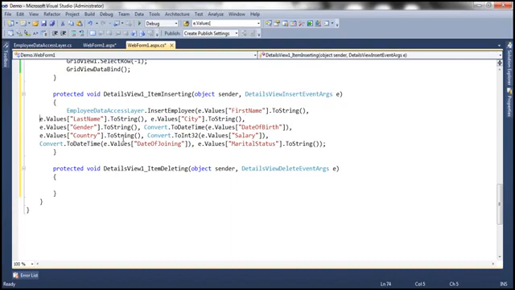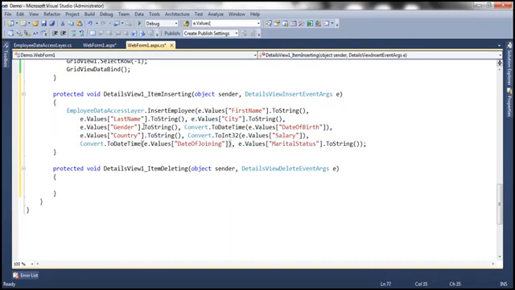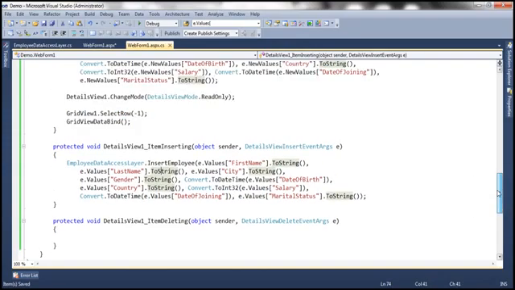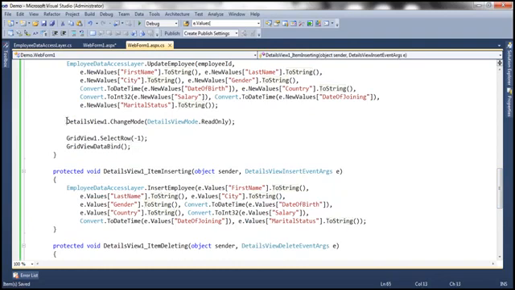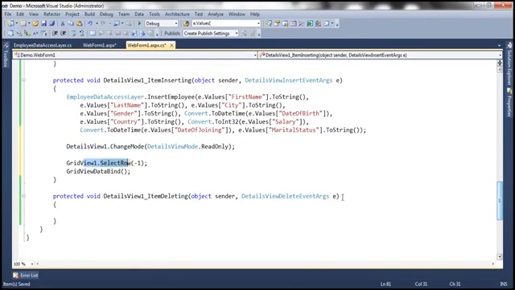Okay, so it's the same code except that we are harvesting all the values for all the columns. And then the same idea, once we insert a row, we want to change the mode to read only, and then we don't want any row to be selected within the grid view control, so select row to -1, and then call grid view data bind.